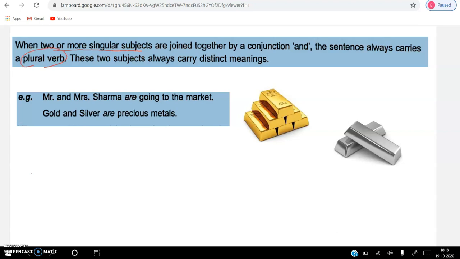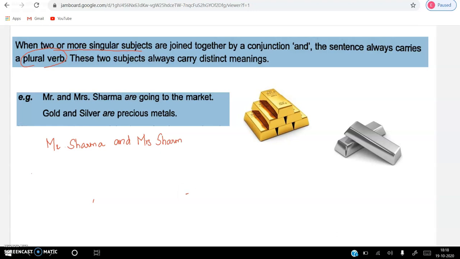Two or more singular subjects, for example Mr. Sharma and Mrs. Sharma.